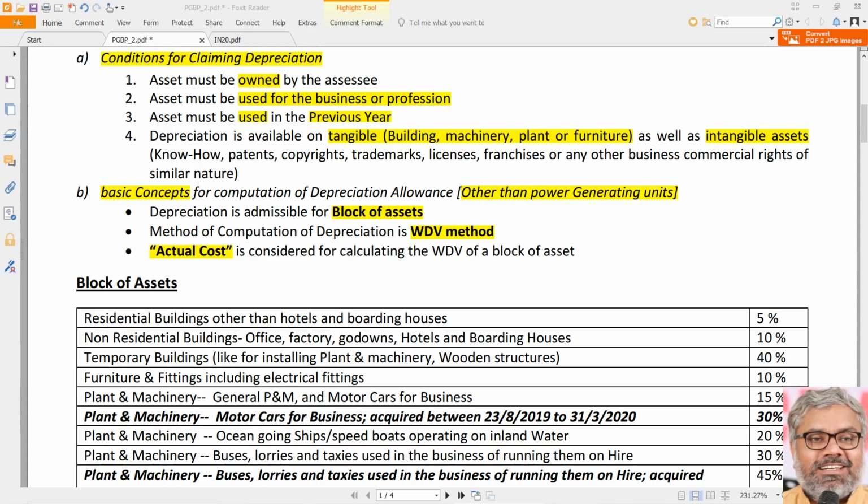So the basic points to be noted before entering into the real provisions of depreciation under section 32 are, of course, the asset should be owned by the assessee. It should be used for the business or profession during the previous year. And the asset could be tangible or intangible. But depreciation is available on a block of assets concept under only the written down value method on the actual cost,